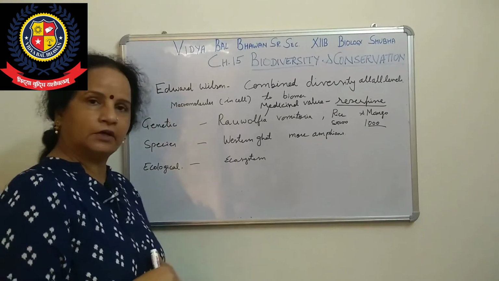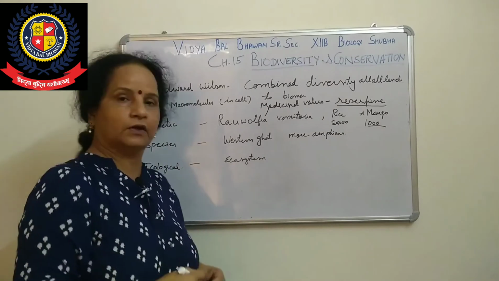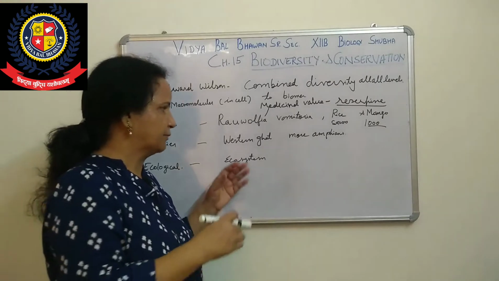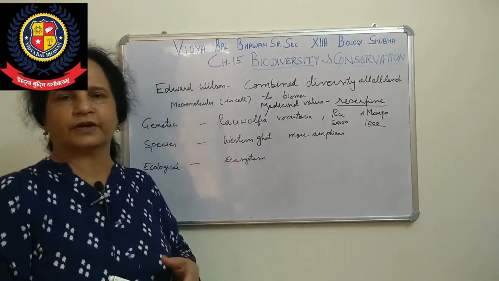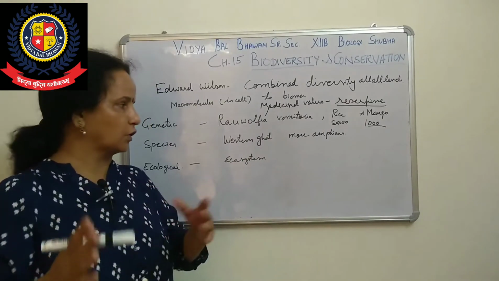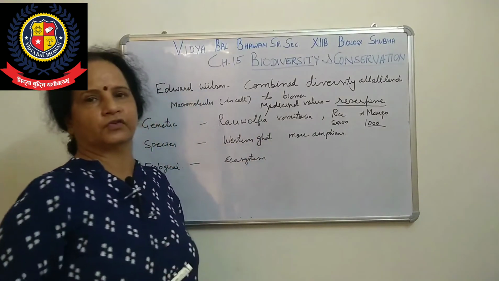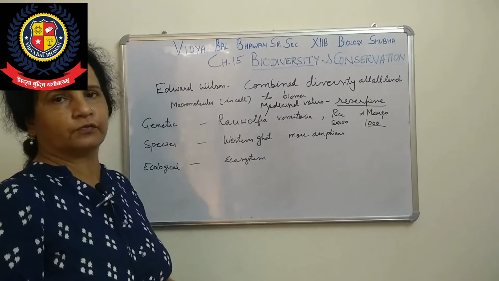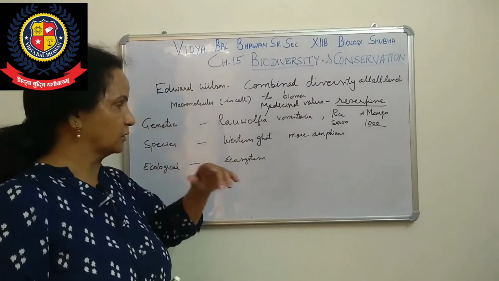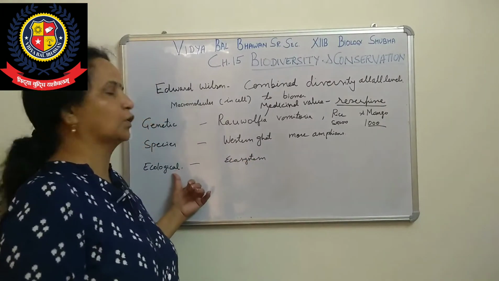When we talk about ecosystems in India, when we talk about only India, then forest ecosystem, desert ecosystem, ocean ecosystem. All those particular places where different varieties are grown. In some forests, different varieties are there. And when we talk about desert, different varieties are there. So from the ecological or ecosystem point of view, we will see a vast variety of living organisms in different types of ecosystems. So that is also what we can call the ecological level.